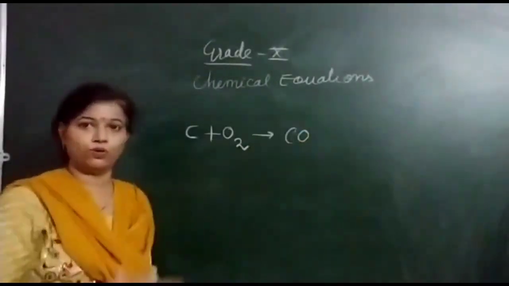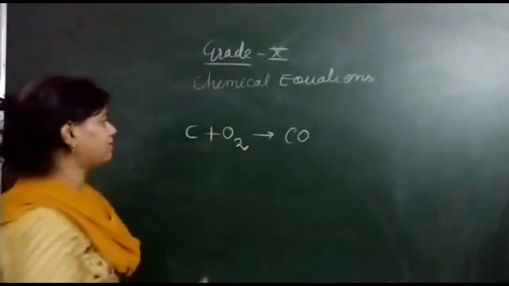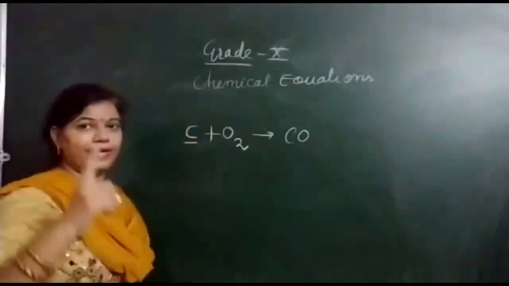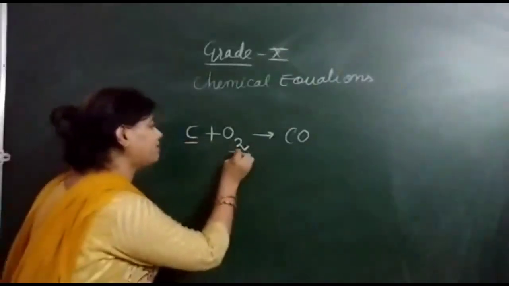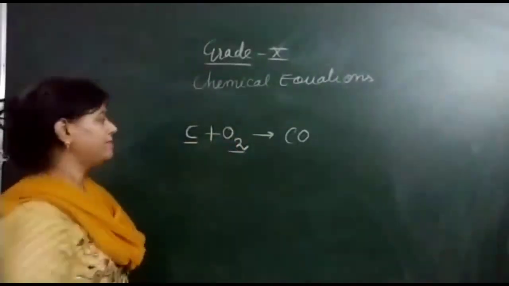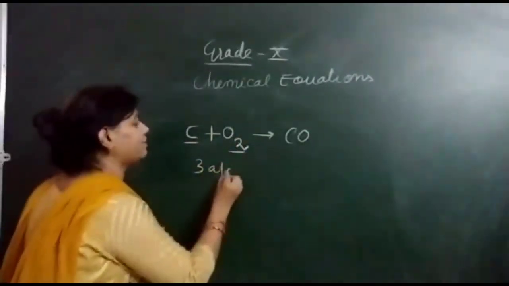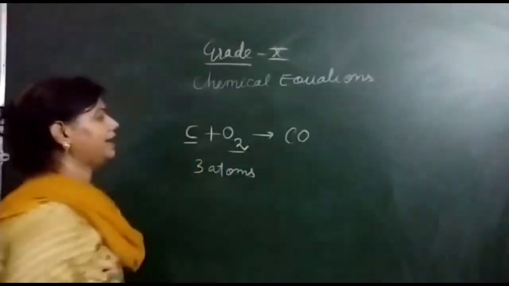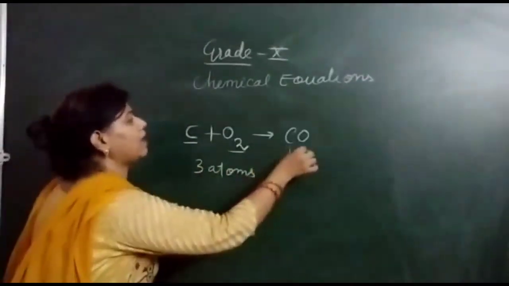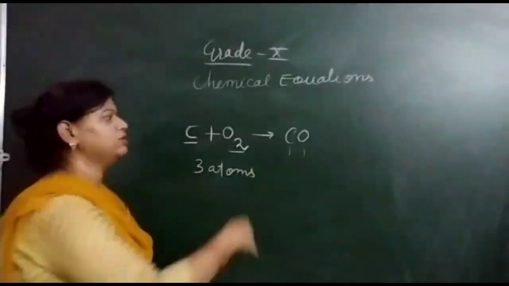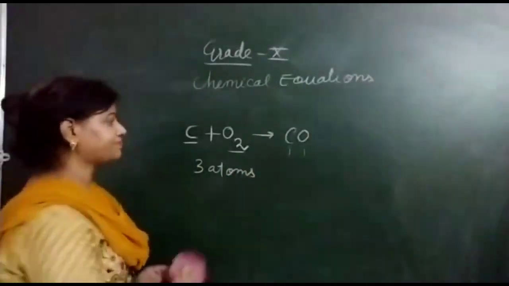But if we go through this equation, what we found is, here the number of carbon atoms is 1, here the number of oxygen atoms is 2. Means a total of 3 atoms are present over here. And here 1 atom of carbon and 1 atom of oxygen. So 2 atoms, right?